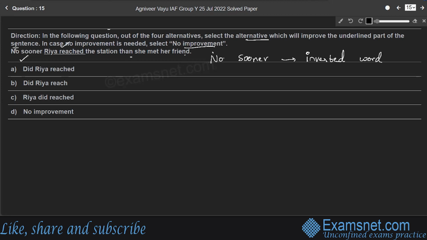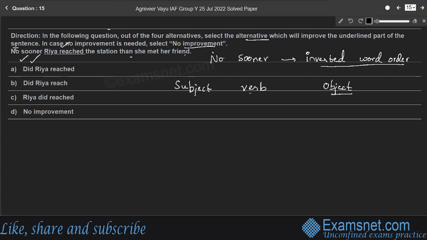Inverted word order of the sentence. Right? So the general format of the sentence will be subject, verb and object. Sometimes we use adjectives also, adverbs also, right? So here the general format is subject, verb and object. But in this case, the sentence starts with no sooner, that is inverted word order, right?